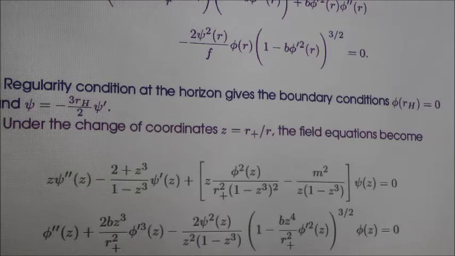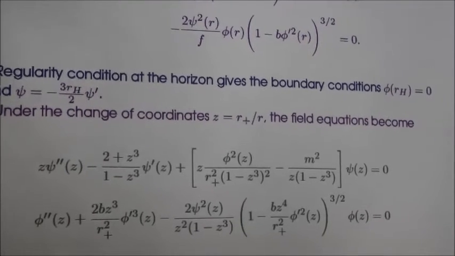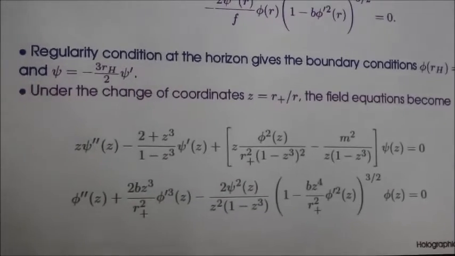And now we also need, as I shall come to in the next transparency, boundary conditions at the asymptotic limit, in the r tending to infinity limit. That I will mention later. But first, under a simple change of coordinates, z equal to r_H by r, the above field equations can be rewritten in this z form. Why we are doing this will be clear in a moment.